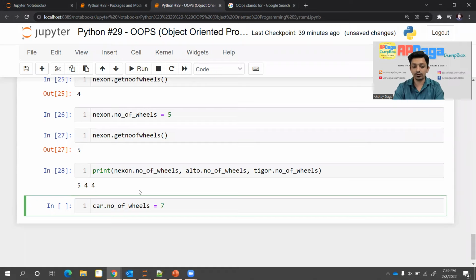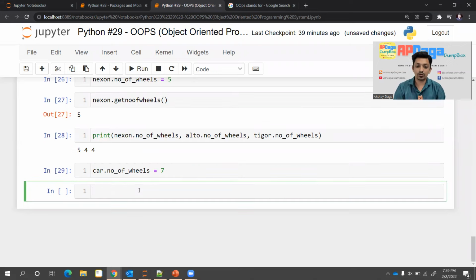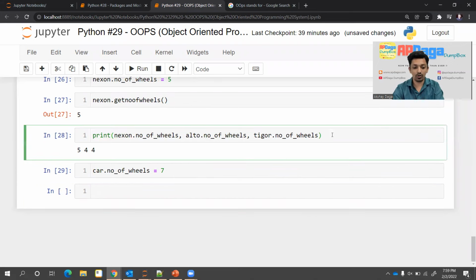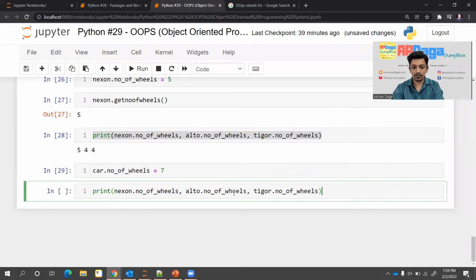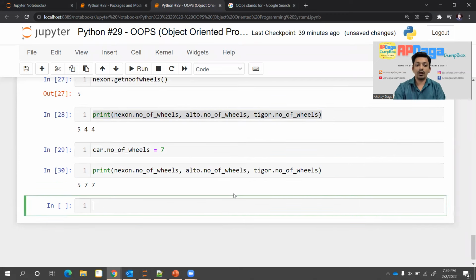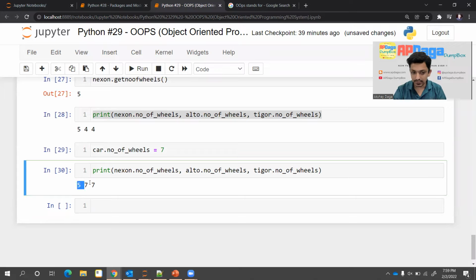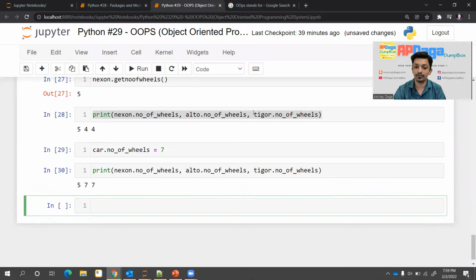If I try to change it to 7, okay. So let's see what happens. I'll print all those values once again. If I do that, you can see the value for Nexon remains as it is, but the value for Alto and Tigor changed. What does that mean?